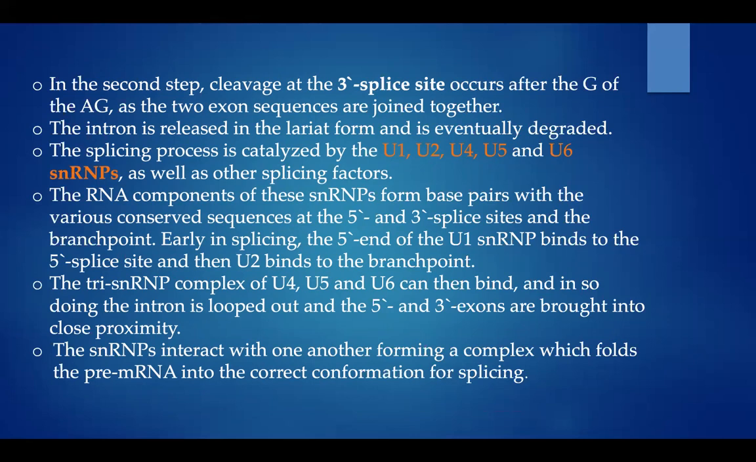and the branch point. Early in splicing, the 5' end of the U1 snRNP binds to the 5' splice site, and then U2 binds to the branch point. The tri-snRNP complex of U4, U5, and U6 can then bind, and in so doing the intron is looped out and the 5' and 3' exons are brought into close proximity. The snRNPs interact with one another, forming a complex which folds the pre-mRNA into the correct conformation for splicing.